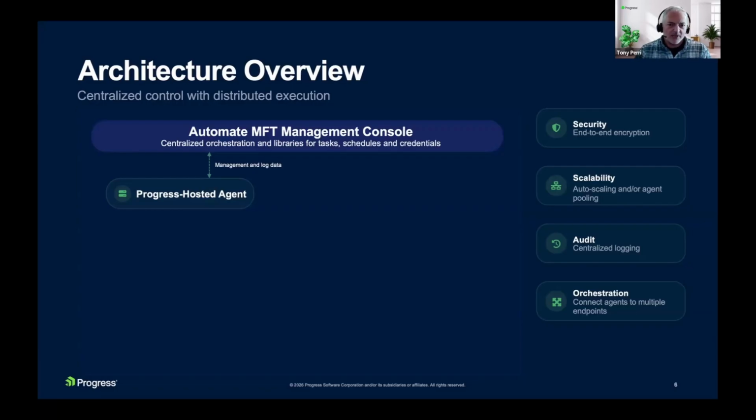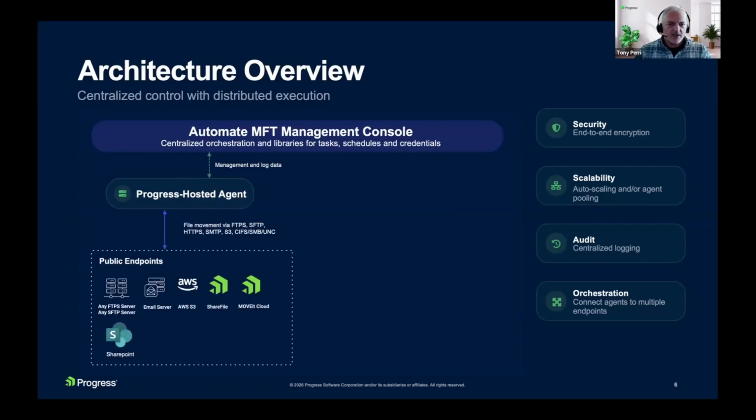So the lifespan of an agent is very short, really just for that one task. And you can see that the connection between the management console and the agent is just for management purposes and for log data.